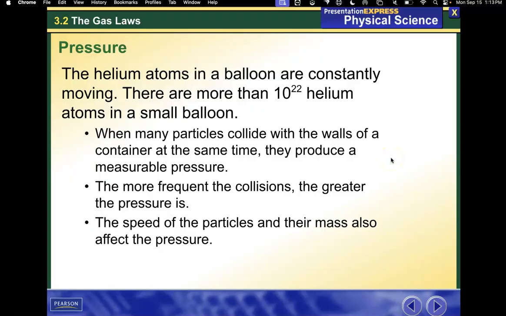The helium atoms in a balloon are constantly moving. There are more than 10 to the 22nd helium atoms in a small balloon. When many particles collide with the walls of a container at the same time, they produce a measurable pressure. The more frequent the collisions, the greater the pressure is. The speed of the particles and their mass also affect the pressure.